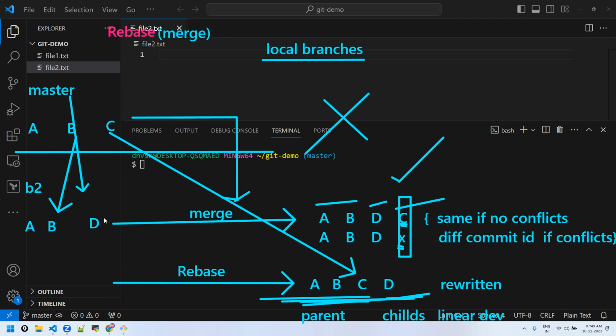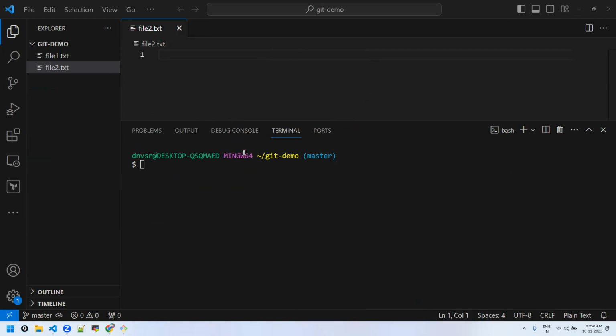Even though commits in master are done after changes in B2, you will see this history in the log. Within the parent, all the parent commits will be as per the timestamp and all the child commits again as per the timestamp. So it will always show the changes in the parent branch earlier than the child branch, whatever the timestamp? Correct.